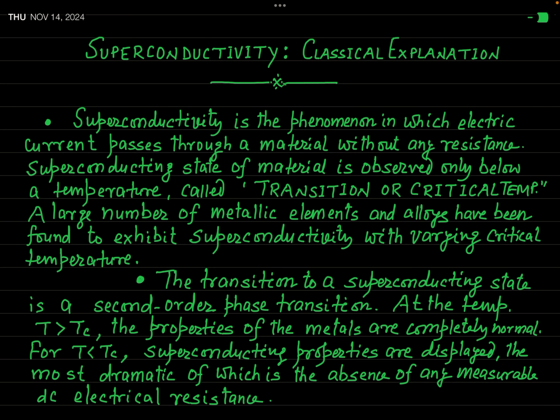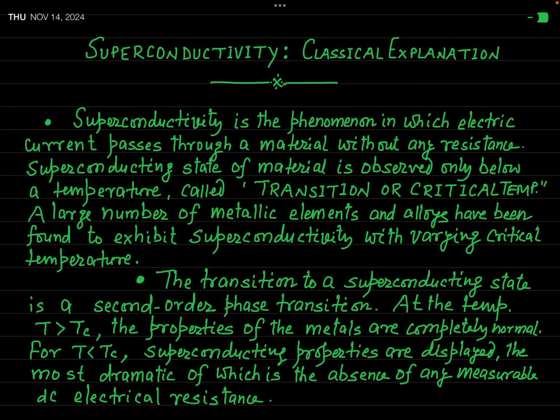Due to the many drawbacks of this theory, several theories have been proposed in history. For example, a phenomenological theory by London and London was proposed in 1935. After that, in 1950, a semi-phenomenological theory was proposed by Ginzburg and Landau.